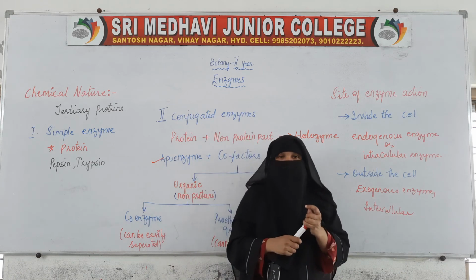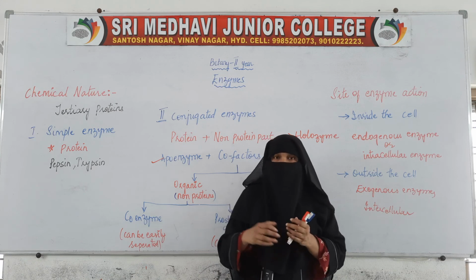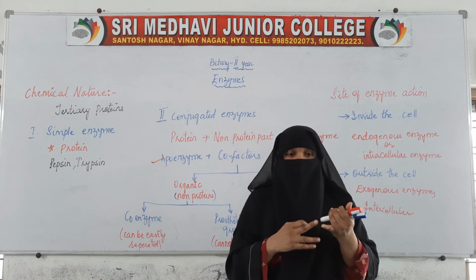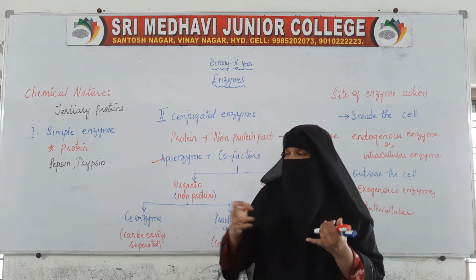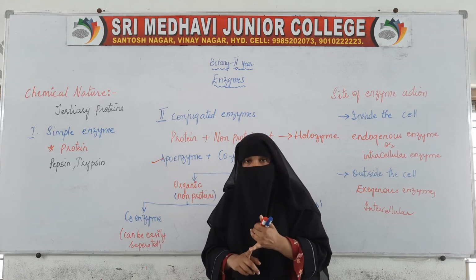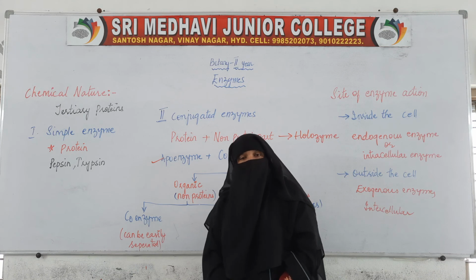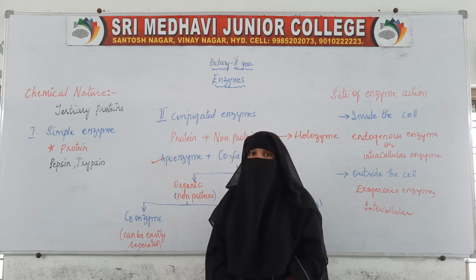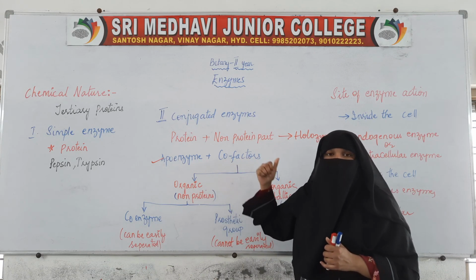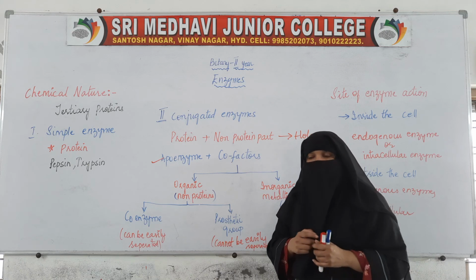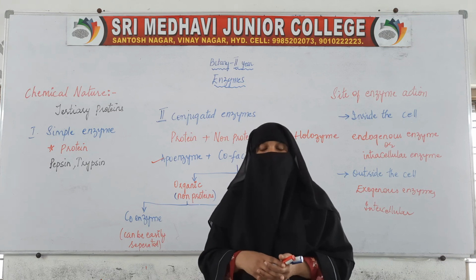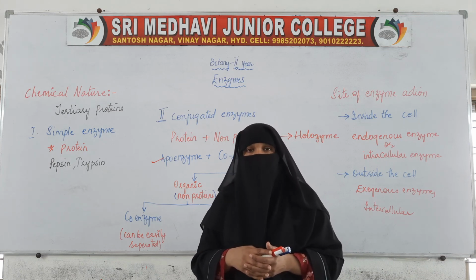So, based on the chemical nature, enzymes are classified as simple enzymes or conjugated enzymes. In simple enzymes, only the protein part is there. In conjugated enzymes, along with the protein part, the non-protein part called the cofactor is also present. Now, in the next video, we will see the factors which affect the enzymes.